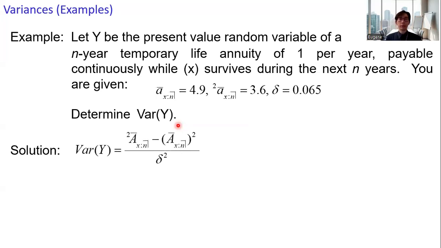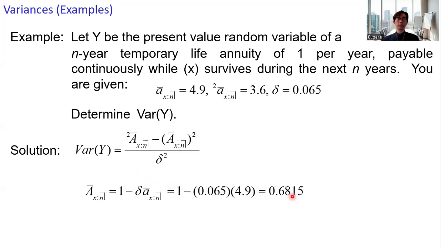All right, here I will make use of the relationship between the small a and the big A. So I have the variance of y equals 1 over delta squared times the variance of z, and z corresponds to the n-year temporary insurance. So we have these two relationships.